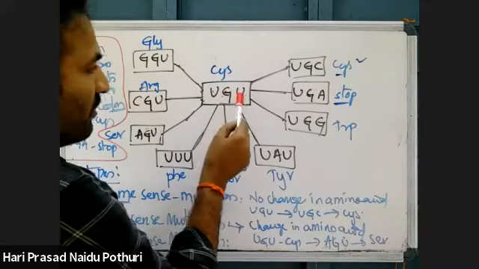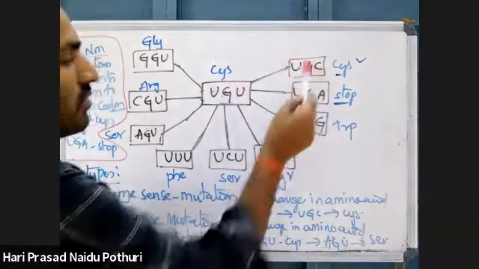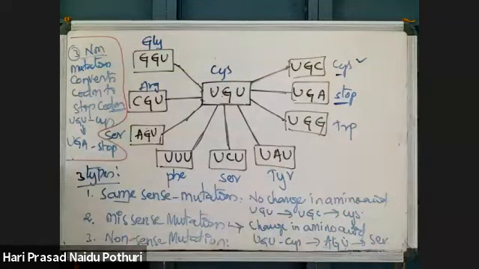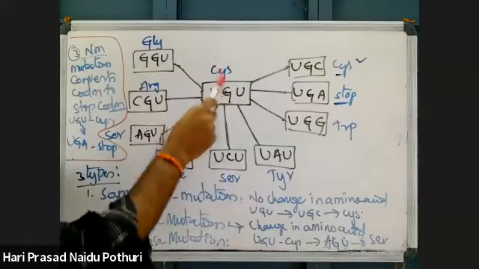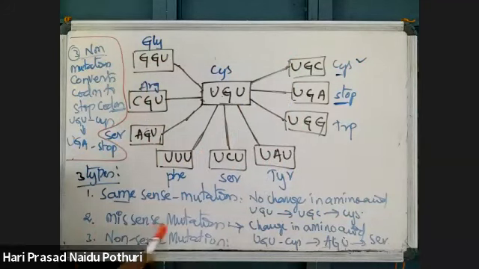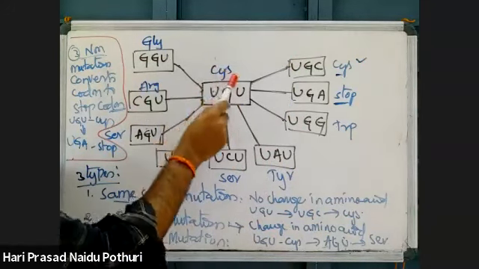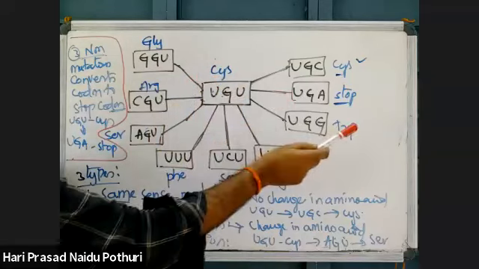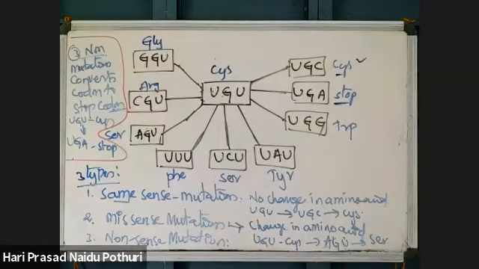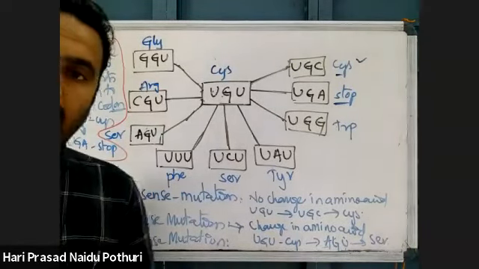Same sense mutation means even if a mutation takes place, there is no change in amino acid. If there is a change in amino acid, that is called a missense mutation. If an active codon is converted into a stop codon, then it is called a nonsense mutation. Okay? This is about mutation. In the next class we will continue.